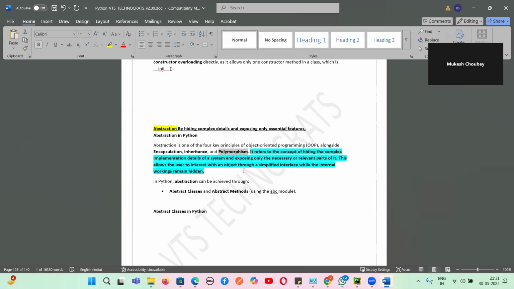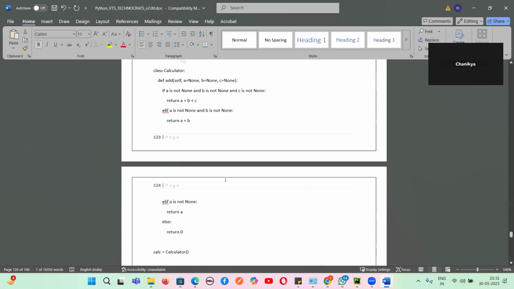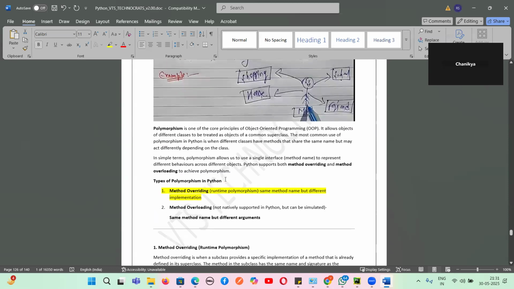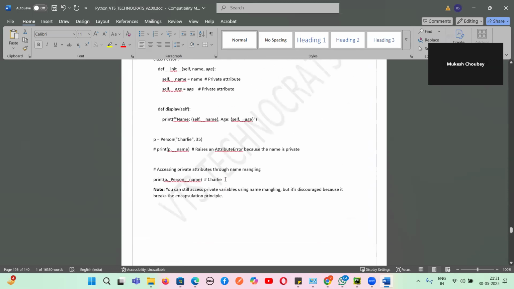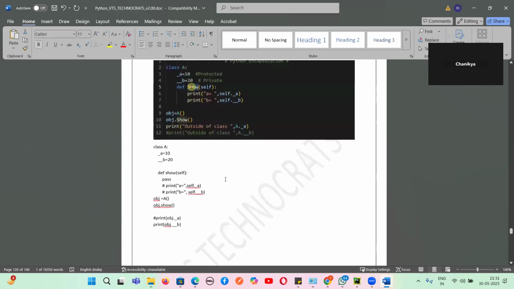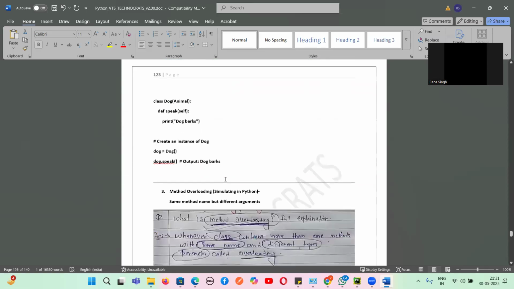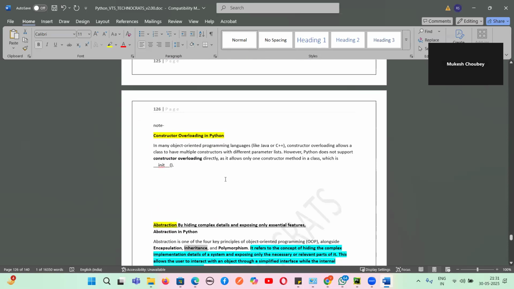And then we learned inheritance. What is inheritance? Taking the properties of the parent class. The child class inherits the properties of the parent class. Yes or no, guys? Then we learned polymorphism.